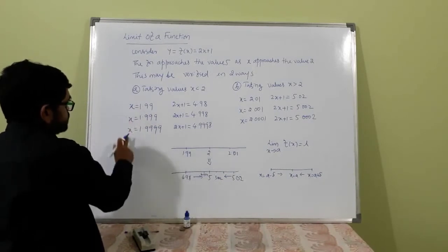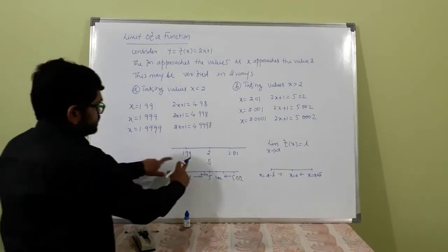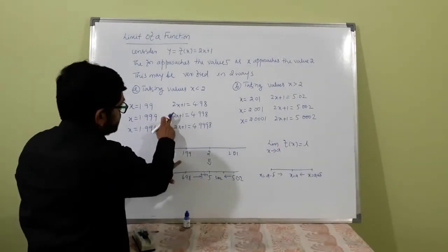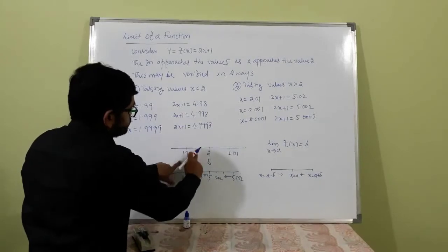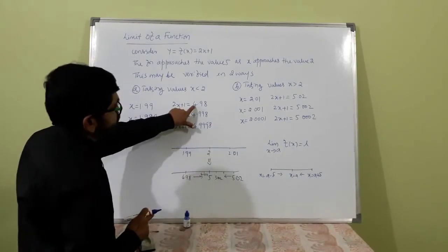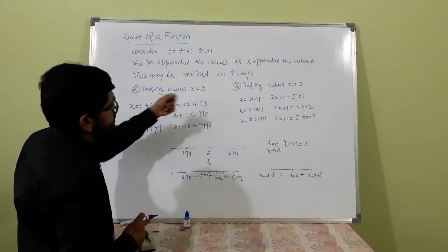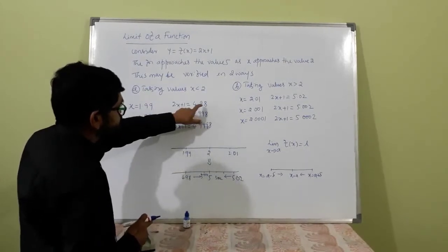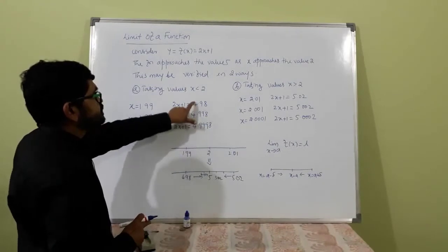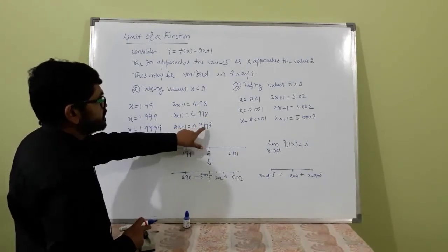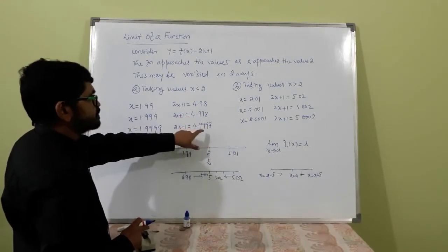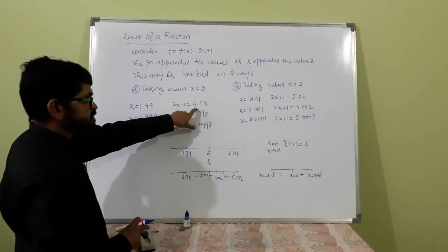So as x increases, the value of f(x) becomes closer. See here, 4.98 is farther in distance from 5 than this one. See which is nearer. This 4.9998 is closer to 5 than 4.98, isn't it?